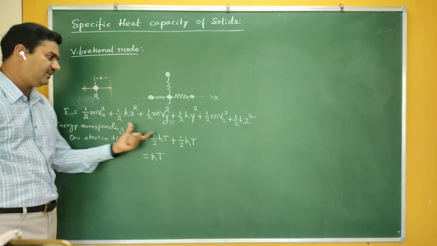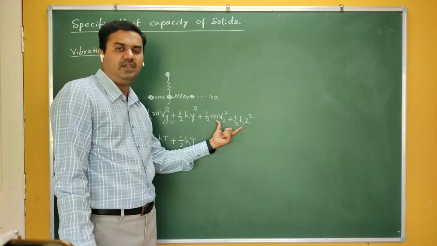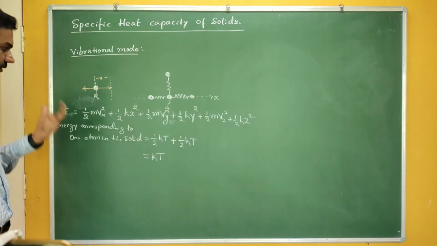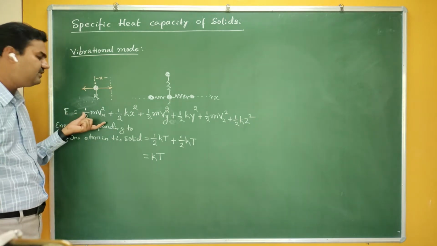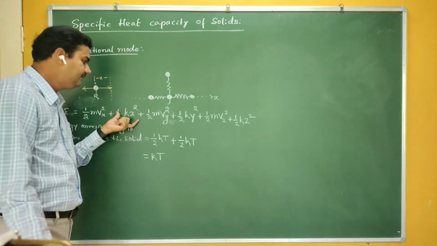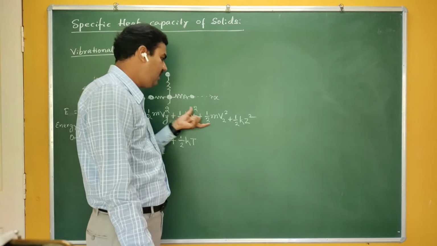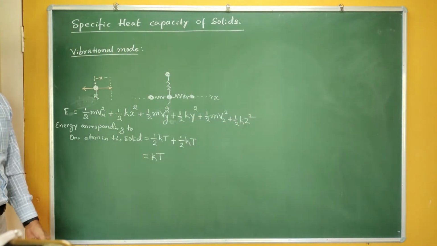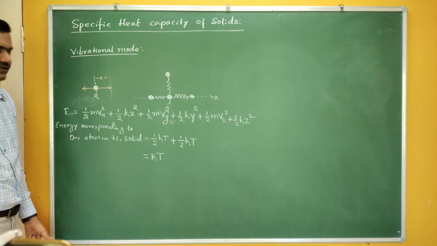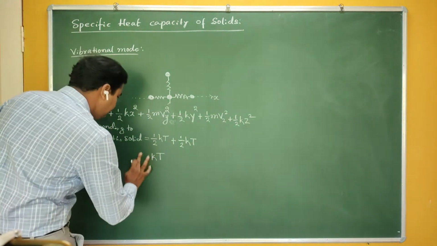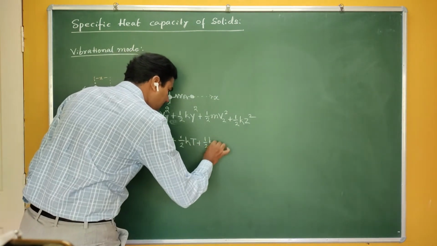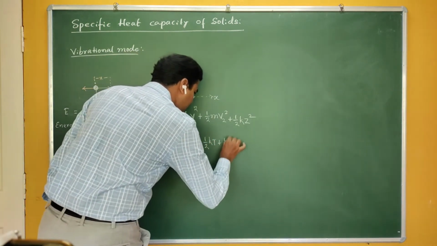This is along the x-axis, this along the y-axis, this along the z-axis, and according to the law of equipartition of energy, in each degree of freedom the energy stored is half kT. So this is half kT, half kT, half kT, half kT, half kT, half kT. It becomes 6 by 2 kT.